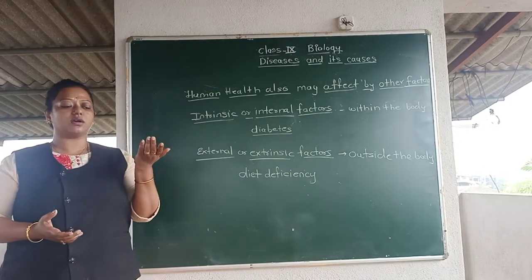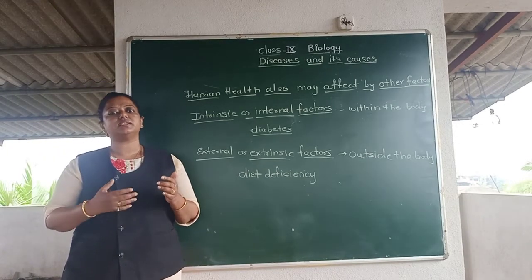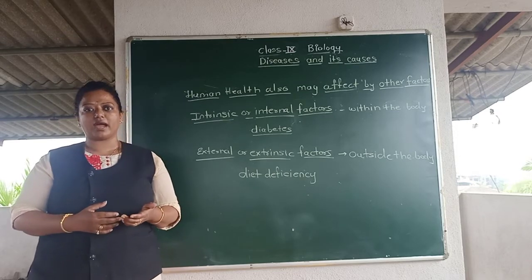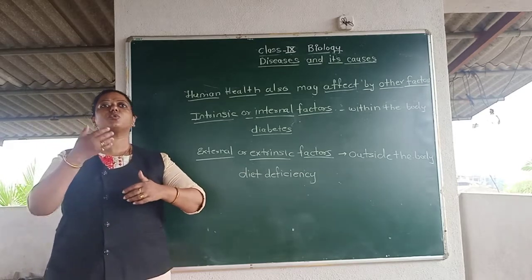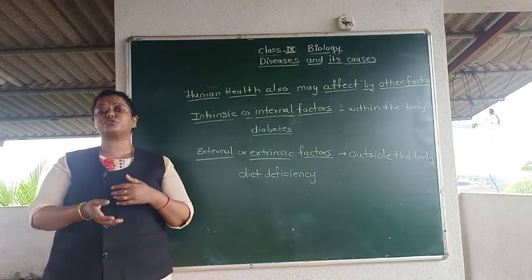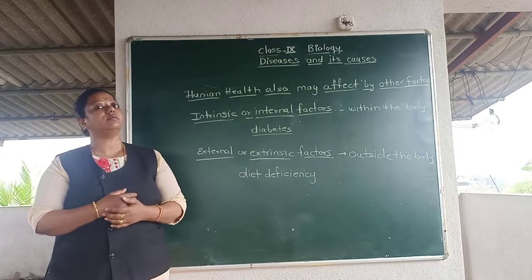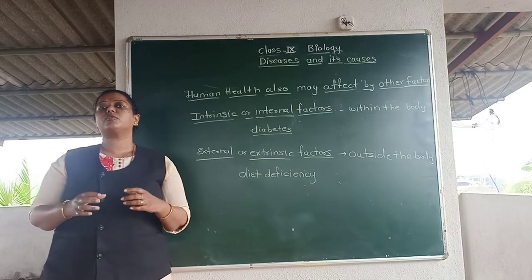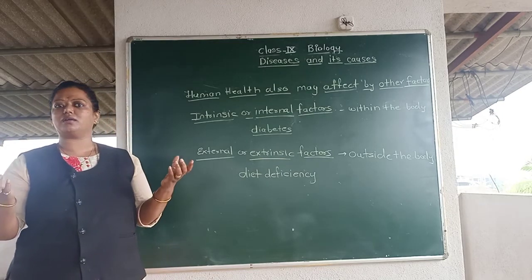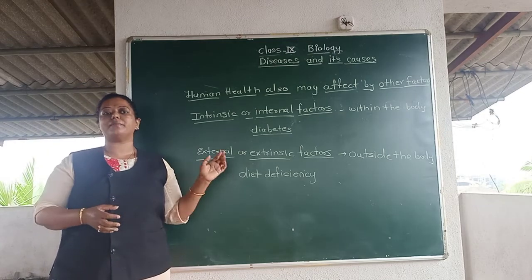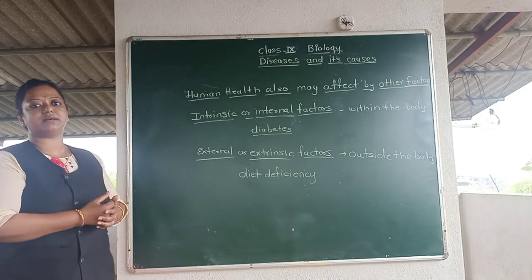If sugar is consumed by the person to a greater extent, then insulin will be secreted more, and so that particular disease is caused, that is diabetes. If the person continuously eats more carbohydrate-rich food, more sugar items, more sweet things, then this insulin has to be secreted in a greater amount, and slowly it will affect the pancreas. The pancreas may start malfunctioning, and so diabetes may be caused. So this is the intrinsic reason, where the problem is inside the body.